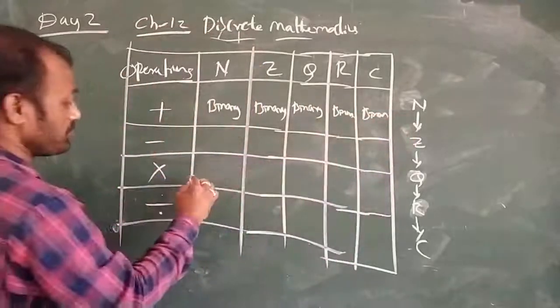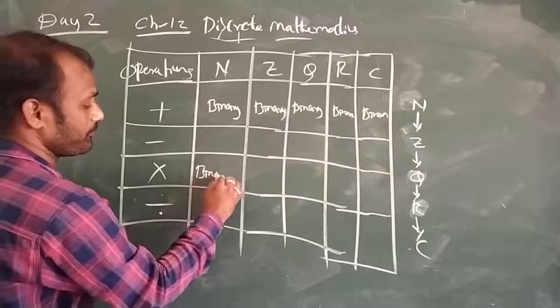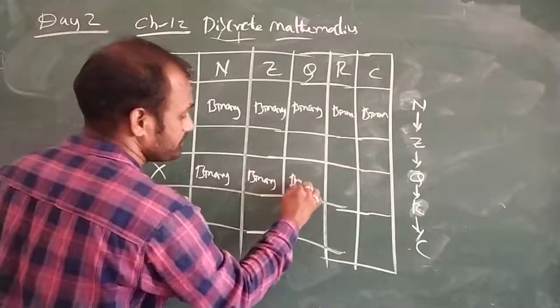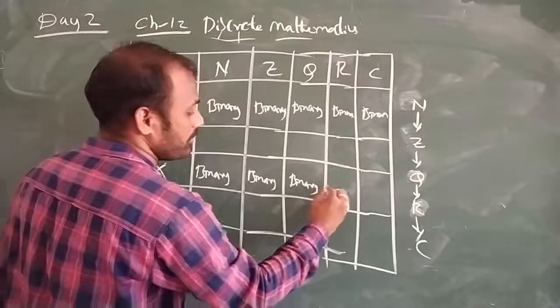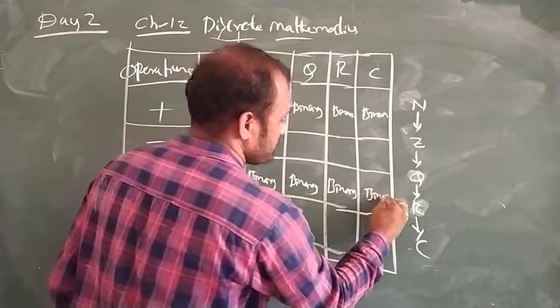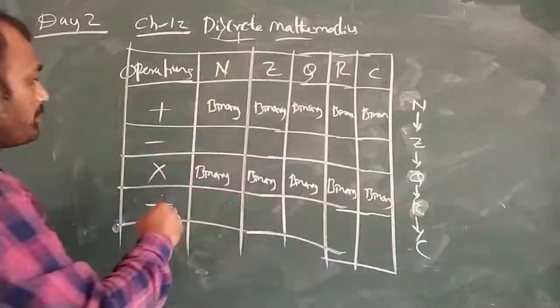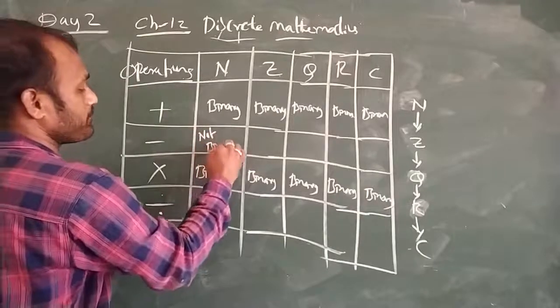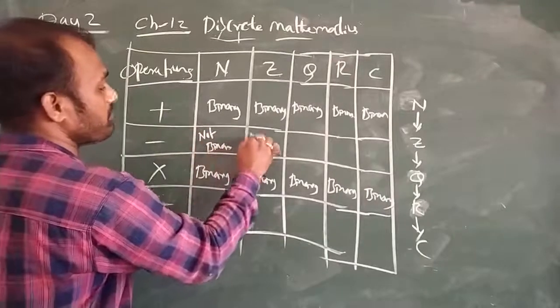And multiplication also. For subtraction, for natural numbers it is not binary; for the remaining all it is binary.